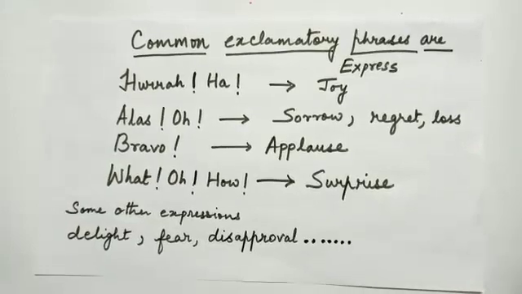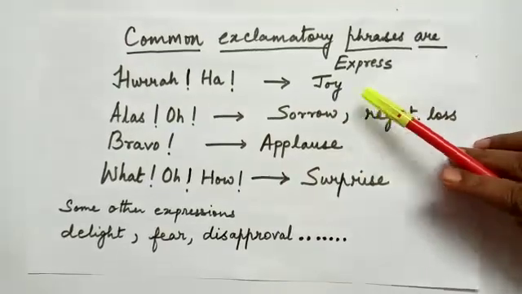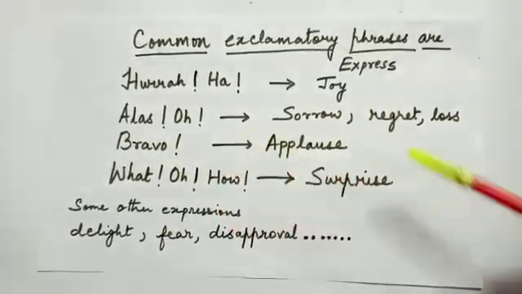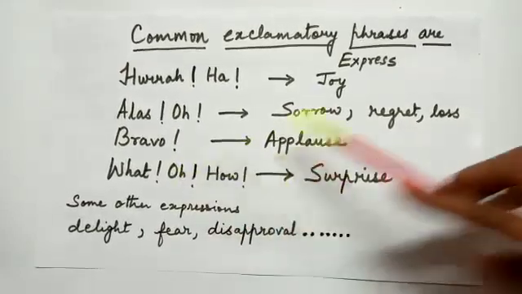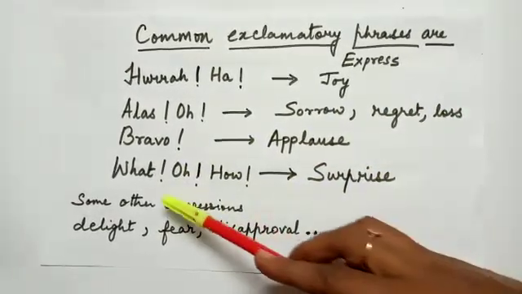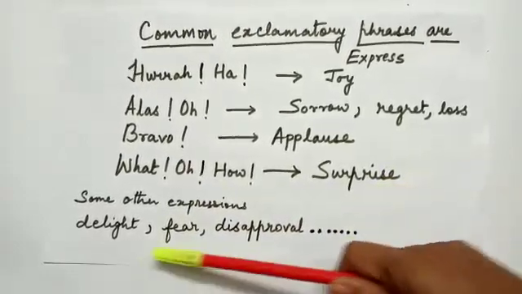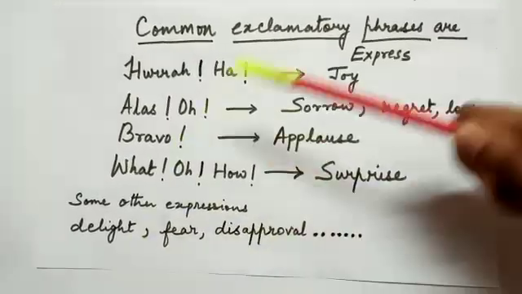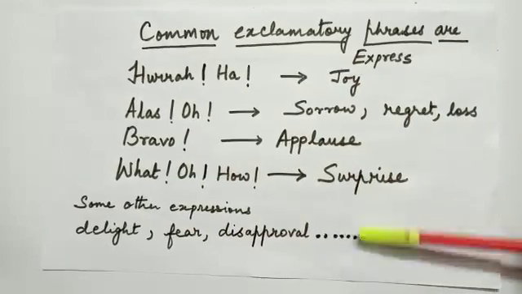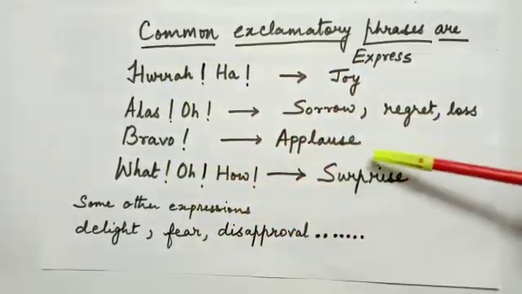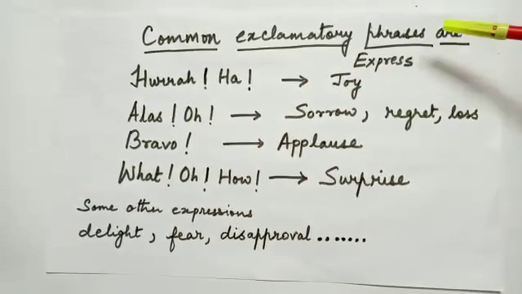Some common exclamatory phrases are: hurrah or ha is an expression of joy. Alas, oh, expression of sorrow, regret or loss. Bravo is an expression of applause. What, oh, how is an expression of surprise. Some other expressions are exclaimed with delight or fear or disapproval. This is how we can use these exclamatory phrases when we change into indirect speech.